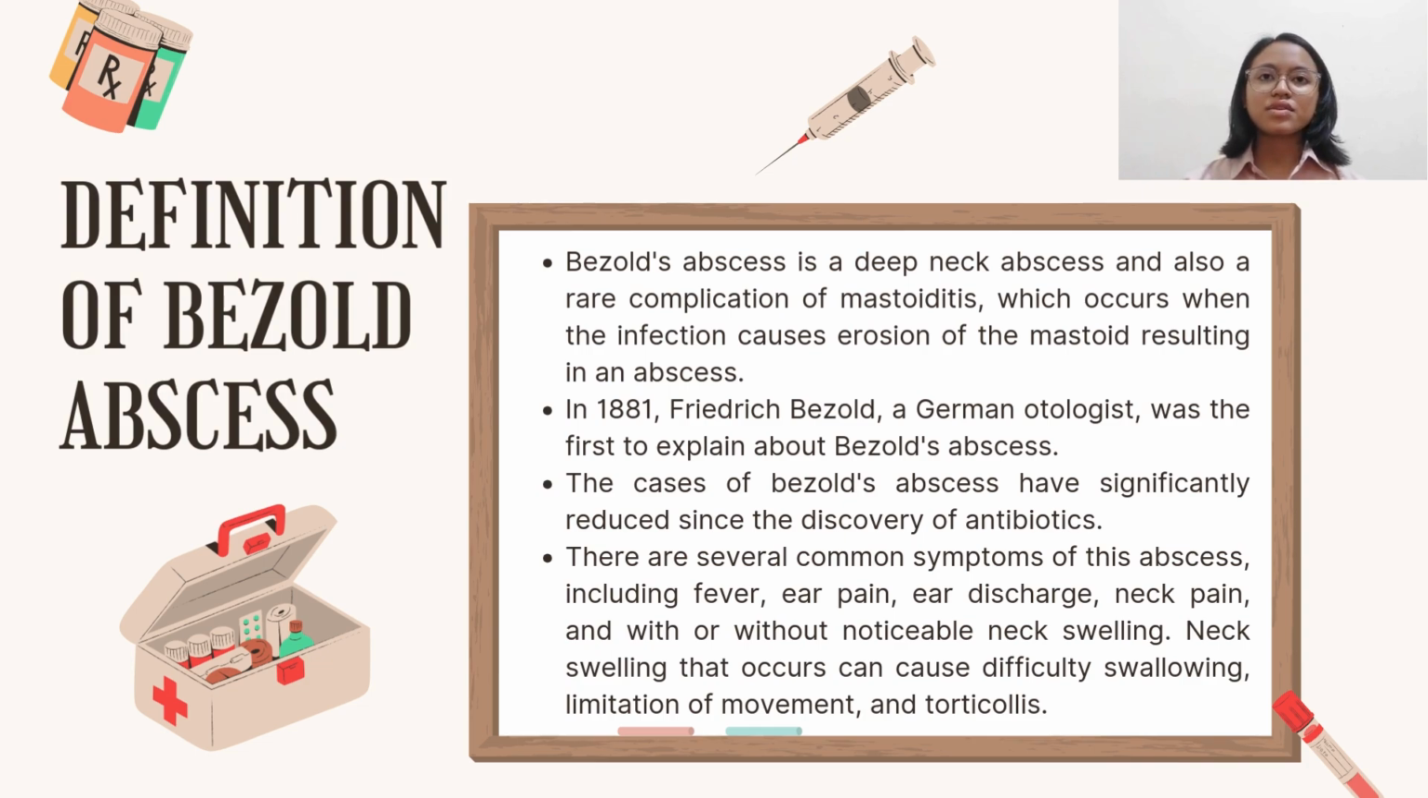In 1881, Friedrich Basel, a German otologist, was the first to explain basal abscess. And the cases of basal abscess have significantly reduced since the discovery of antibiotics. There are several common symptoms of this abscess, including fever, ear pain, ear discharge, neck pain, and with or without noticeable neck swelling. Neck swelling that occurs can cause difficulty swallowing, limitation of movement, and torticollis.